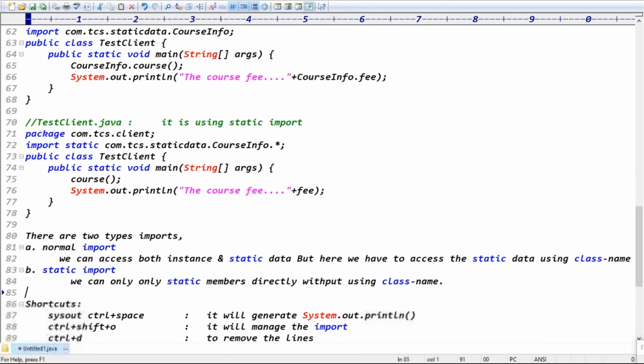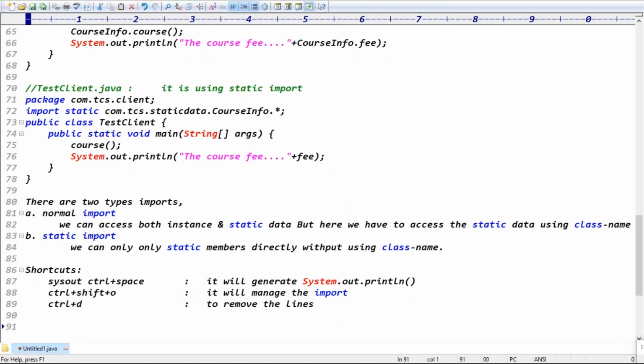There are two types of imports, guys: normal import and static import. With a normal import we can access both instance and static data, but with a static import we can access only static members directly, without using the class name, right? Guys, are you clear? Any questions?